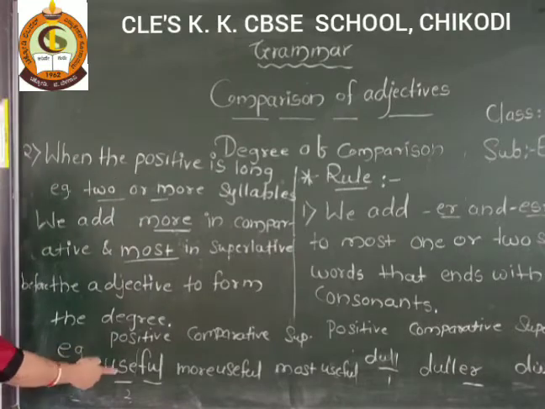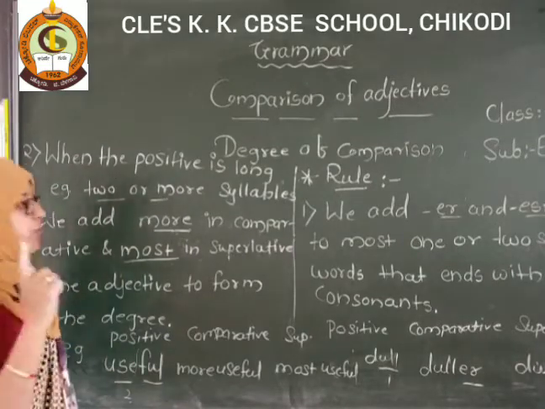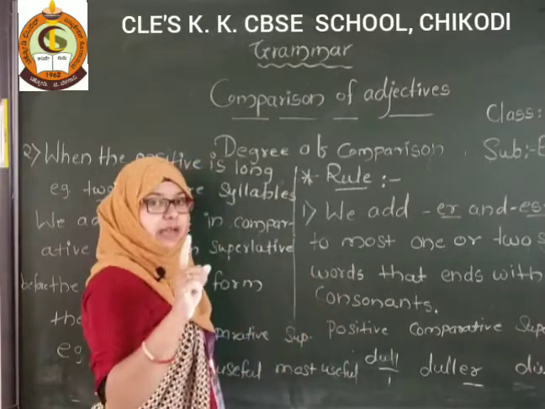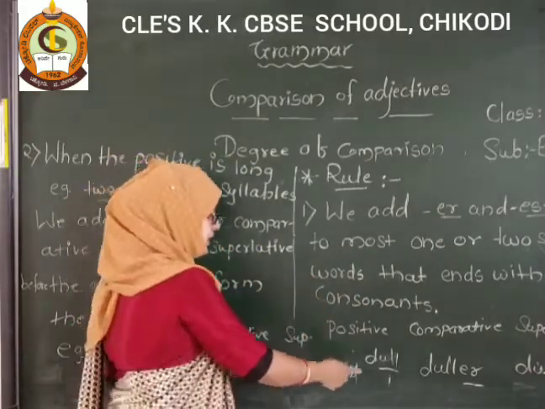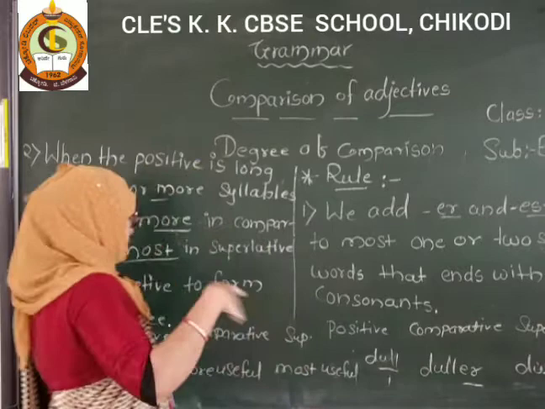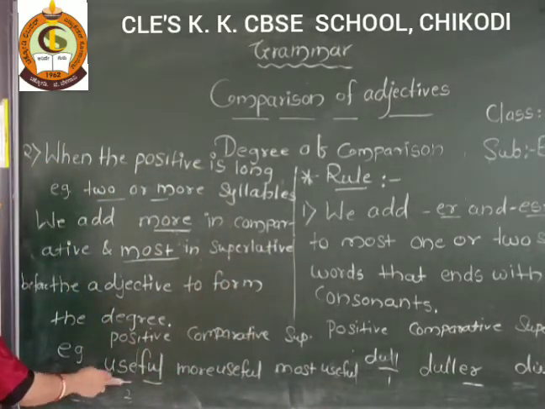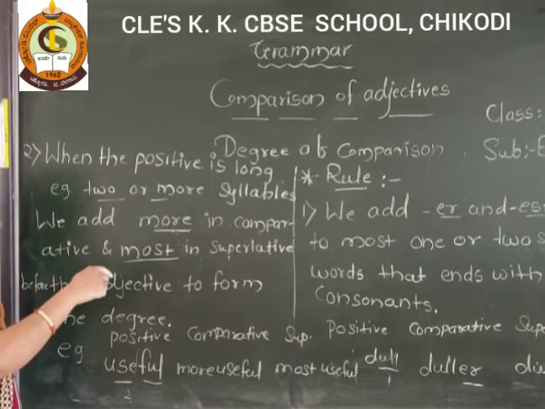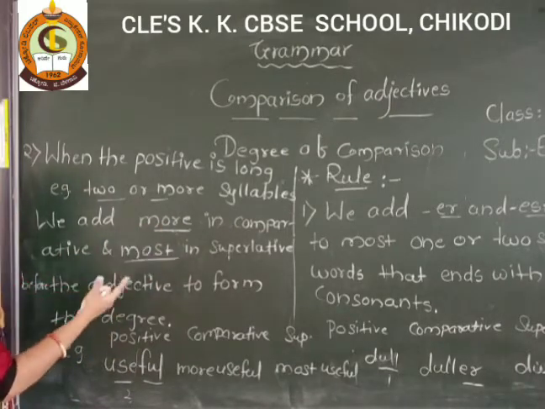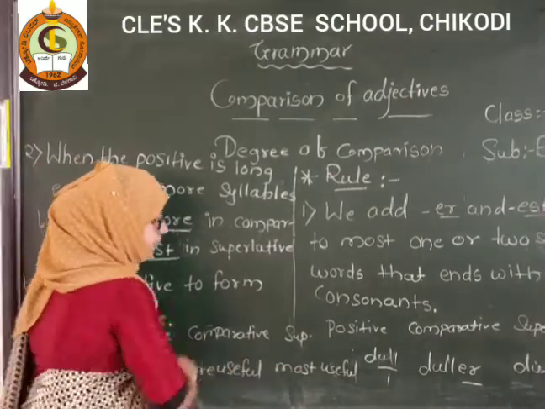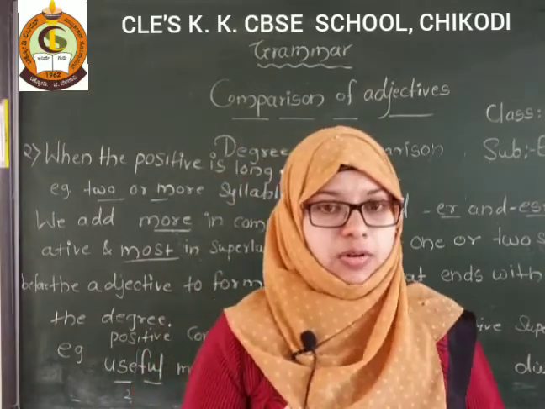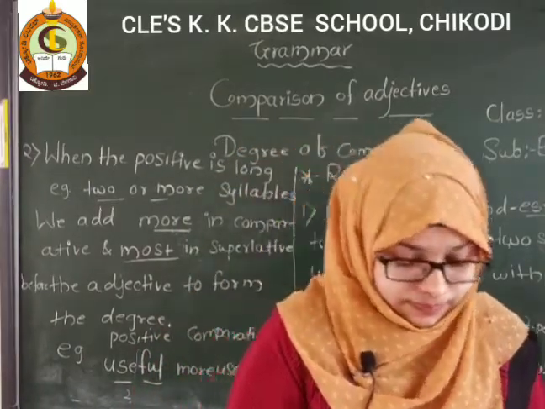Once again I will tell you the rule. First rule, we add ER or EST when there is only one syllable. And when there are 2 syllables, like useful, that time we have to use more before the adjective in the comparative and most before the adjective in the superlative degree. This is the second rule. Got it?